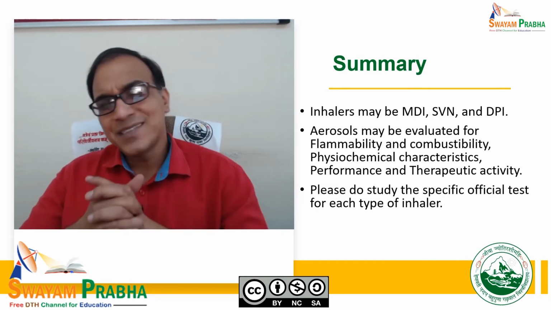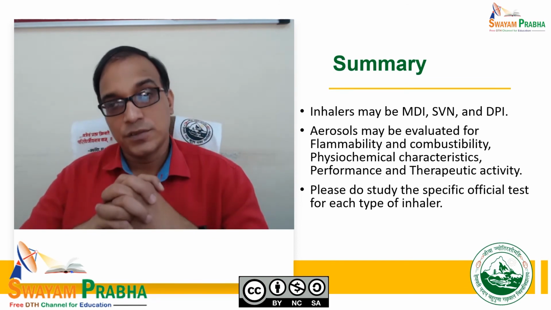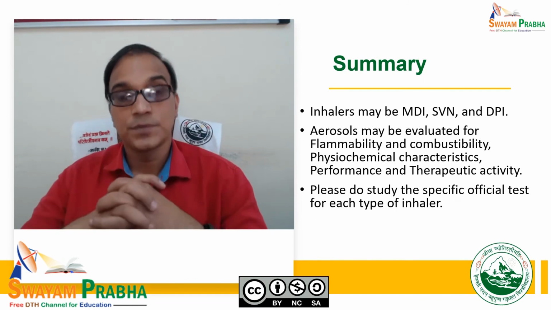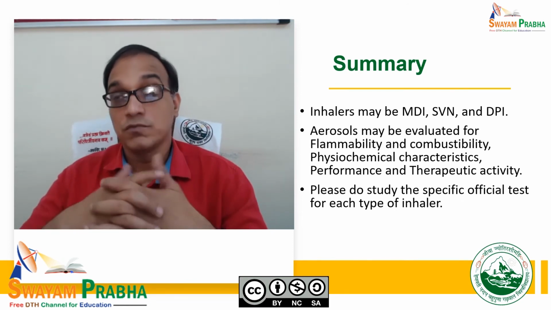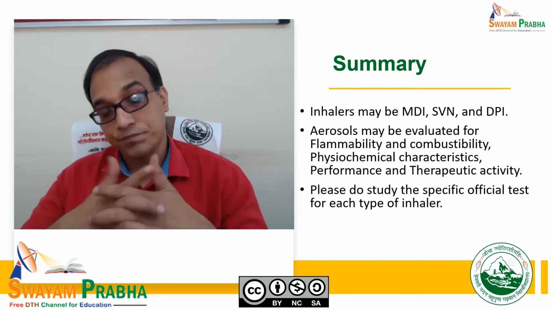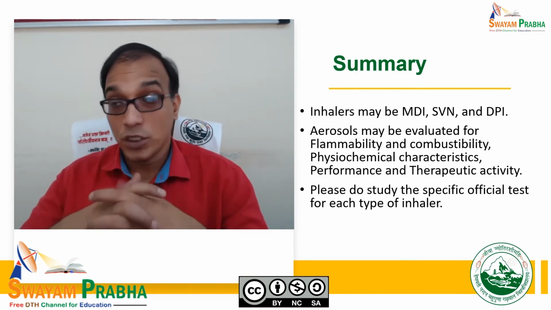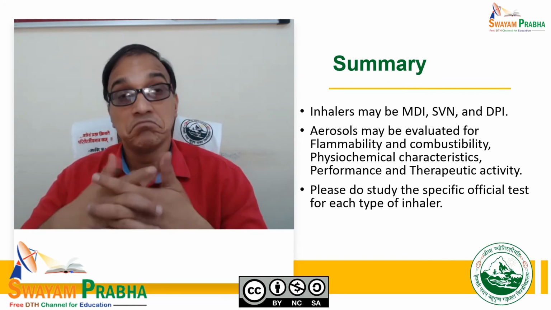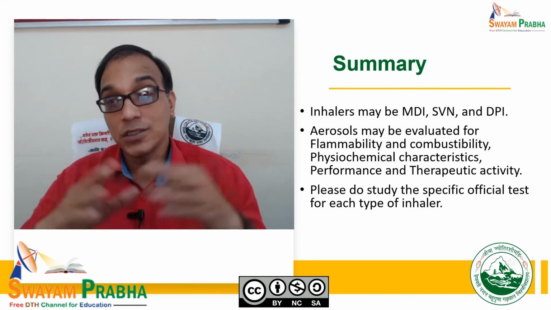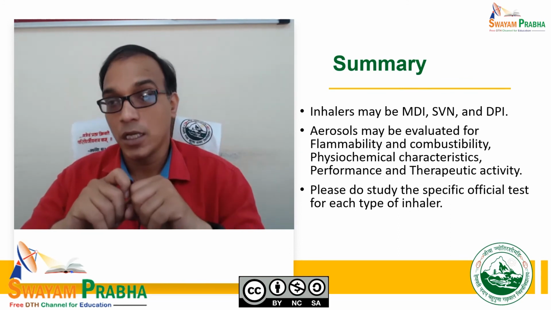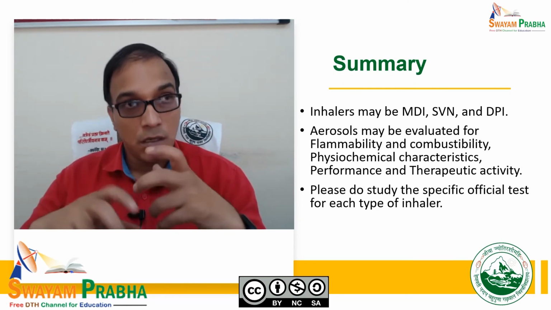Now, let me summarize what we studied in pulmonary drug delivery systems. For aerosols, we studied the definition, the types of aerosols, the components of aerosols, the propellants and their mechanism, and, most importantly, the three-digit nomenclature. You must remember it with particular examples.